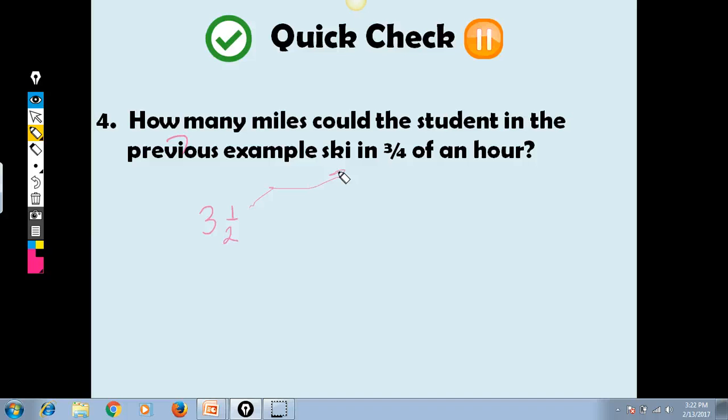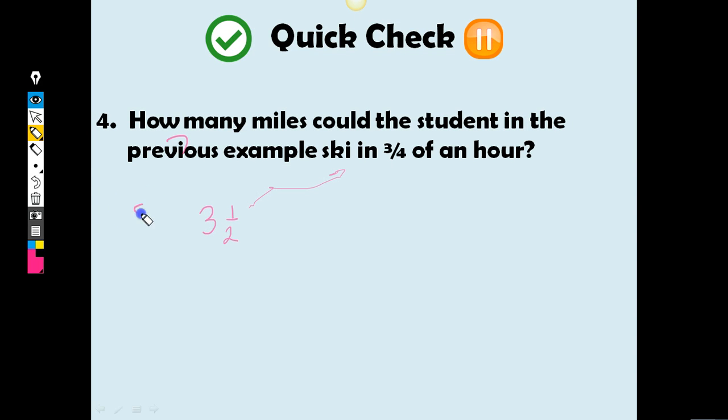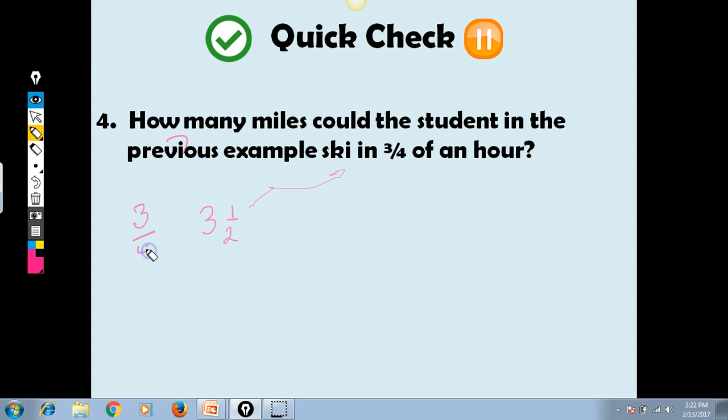So we want 3/4 of 3.5, and so we need to actually multiply 3/4. Right? We're looking for 3/4 of 3.5. So I'm going to have you figure that out before I do any more goofy doodles on the pad. Go ahead and figure that one out, bring it to class tomorrow, and we will see how you did on those quick check problems.